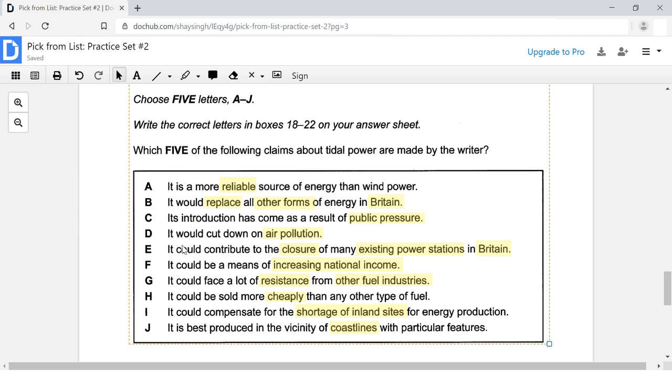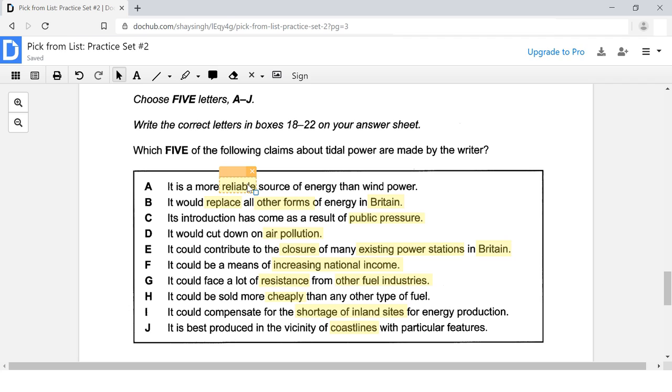So if you have answered the easy questions first, you should be able to choose most of the correct answer choices right off the bat. It really shouldn't take you that long. Okay? So let's go ahead and start to browse over these keywords so that we can scan for these keywords when we look at our passage.